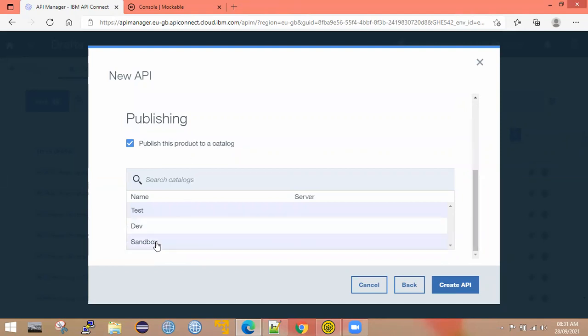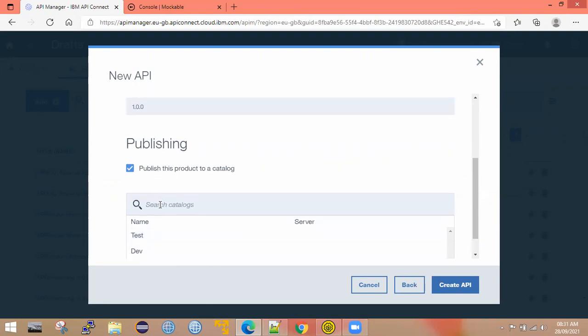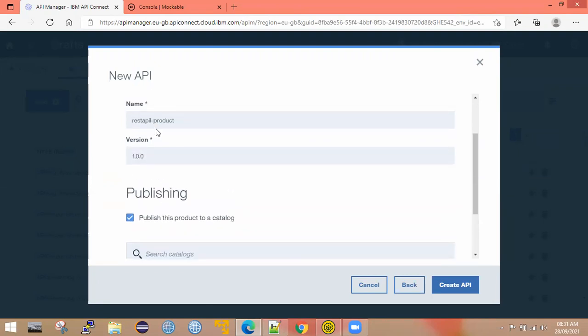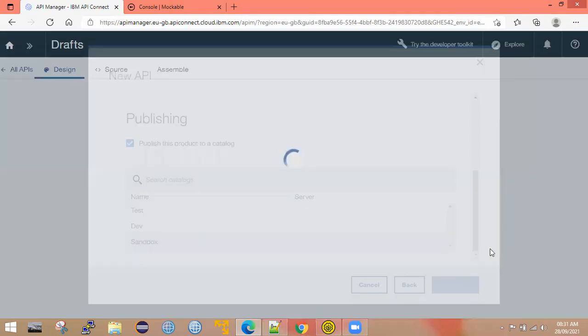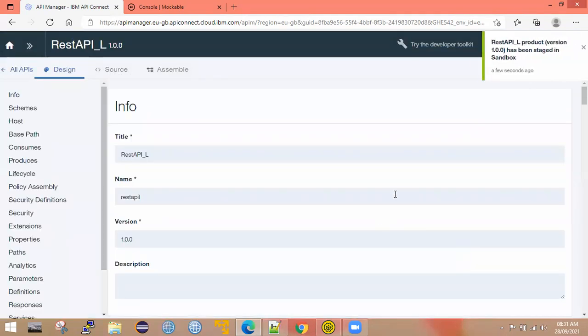For timing, I want to choose the sandbox catalog. I'm publishing this product to this sandbox catalog. So click create API. Once you click create API, just observe. Stage, dev and sandbox are like environments. You got two pop-ups on the right corner, right?